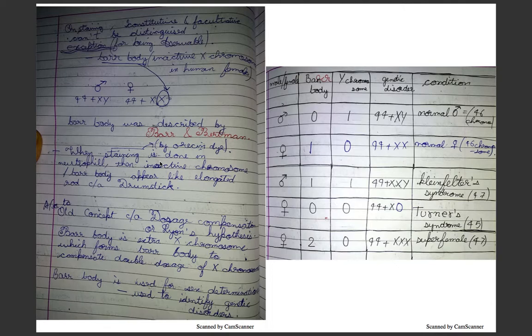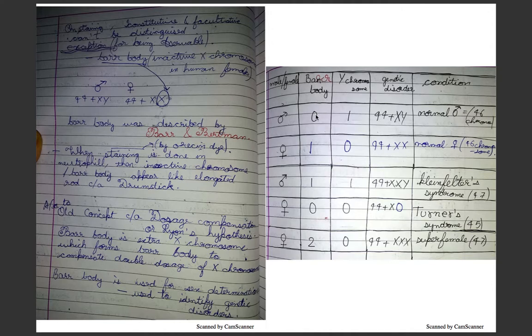According to the old concept called dosage compensation or Lyon's hypothesis, Barr body is an extra X chromosome. It forms from Barr body to compensate double dosage of X chromosome. Barr body is used for sex determination and used to identify genetic disorders. Now, one X chromosome is always mandatory in a human being. It is fixed, and other X and Y would be extra.